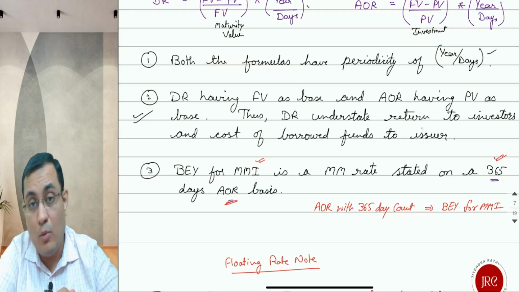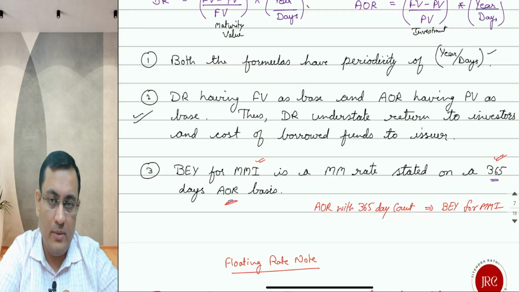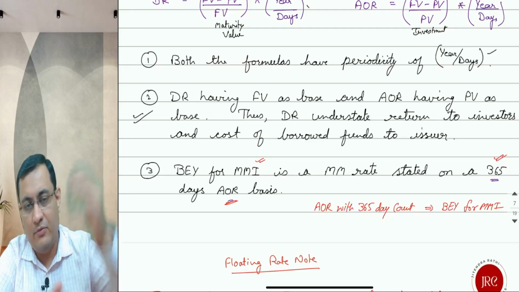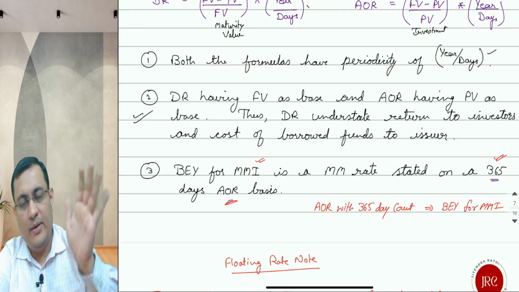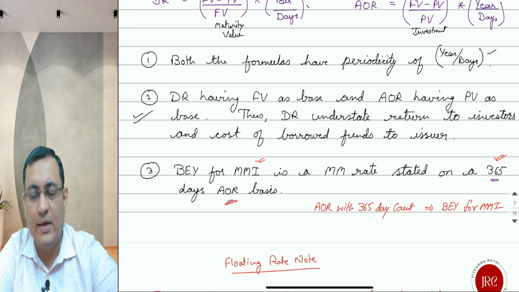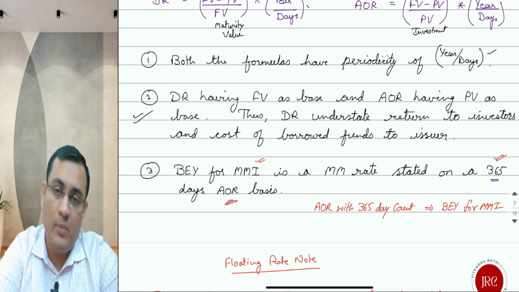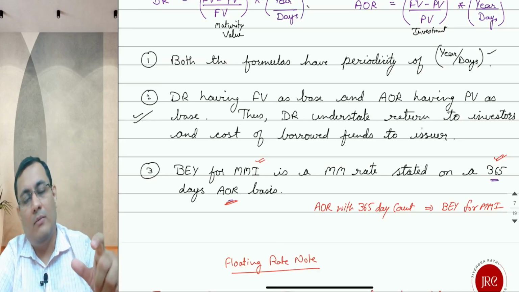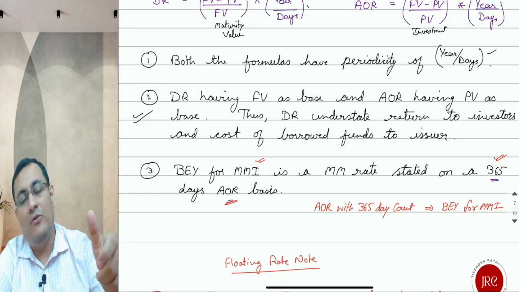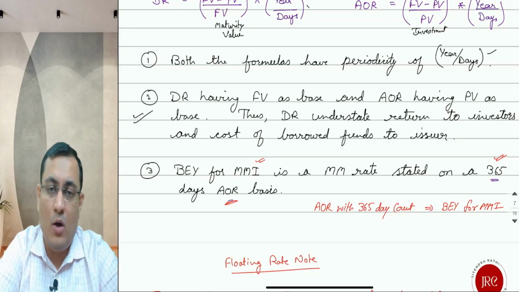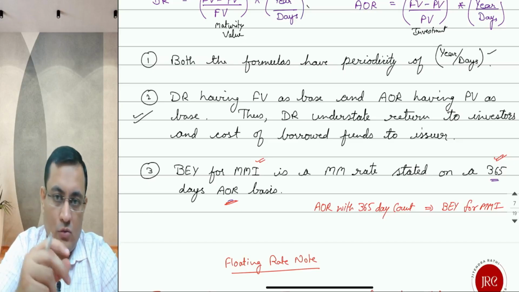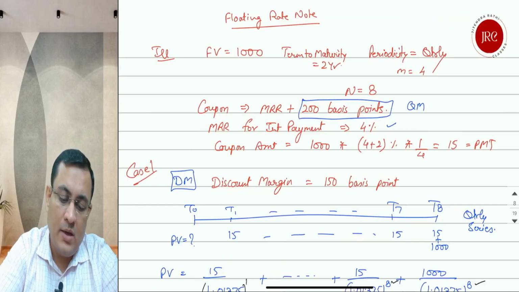Next, calculate the bond equivalent yield of a money market instrument, where they will give different conventions: 360, 360, 365, 365. Two will be DR and two will be AOR, and then they will say calculate BEY of the MMI. Or they may say convert BEY of the MMI into a semi-annual bond equivalent yield. So five types of questions are there.